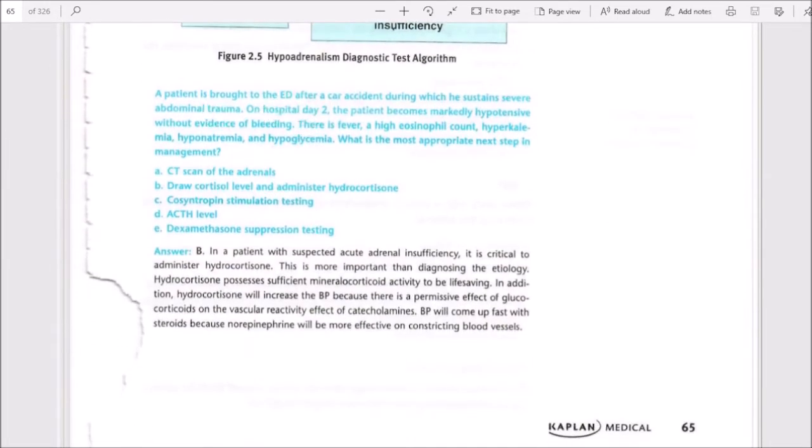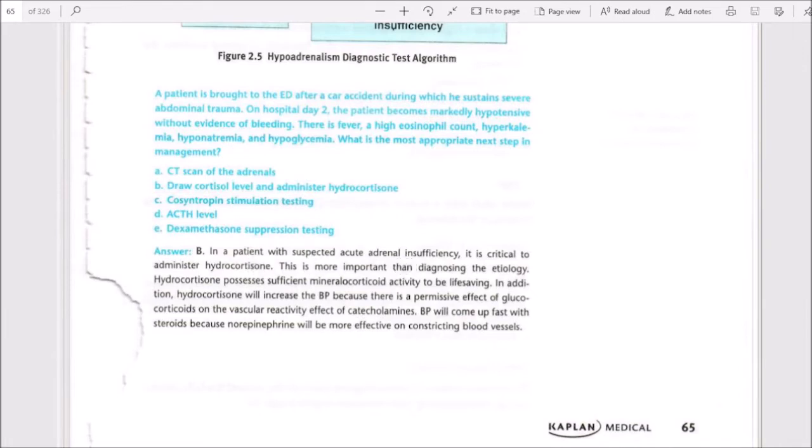A patient is brought to the ED after a car accident during which he sustained severe abdominal trauma. On hospital day 2, the patient becomes markedly hypotensive without evidence of bleeding. They have fever, a high eosinophil count, hyperkalemia, hyponatremia, and hypoglycemia. What is the most appropriate next step in management? Draw cortisol level and administer hydrocortisone.